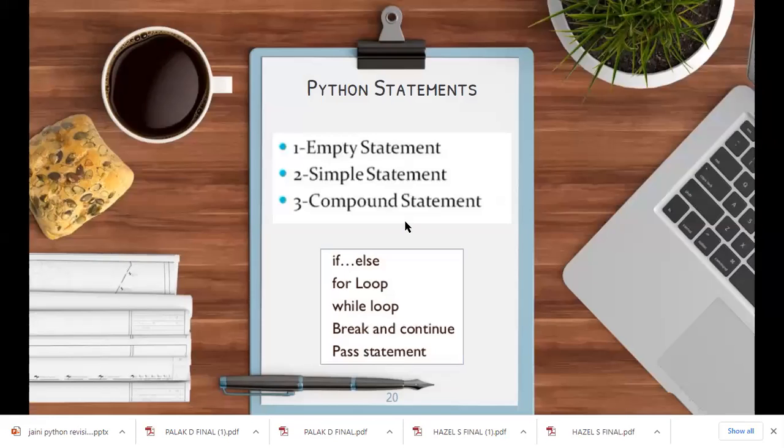Okay. Last class, we had stopped here. That was Python statements. I explained to you all there are 3 Python statements. Empty statement, which means there is nothing inside it. Simple statement, which is single line code, so it can also be called single line statements. And compound statements, where we treat a group of statements as a single unit.